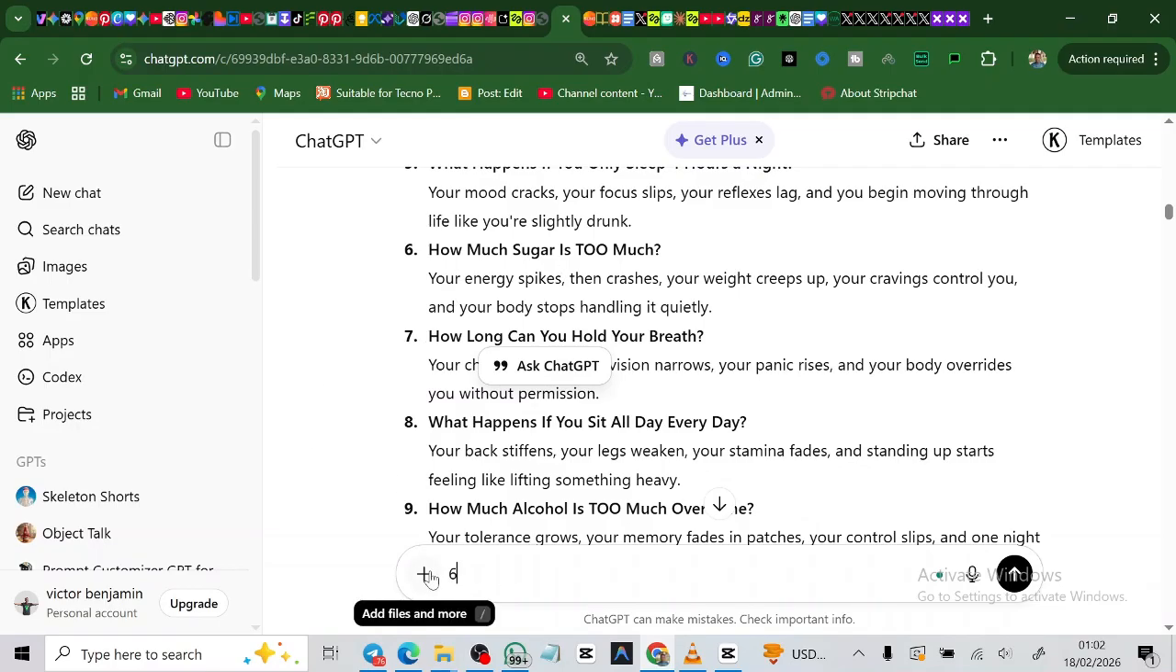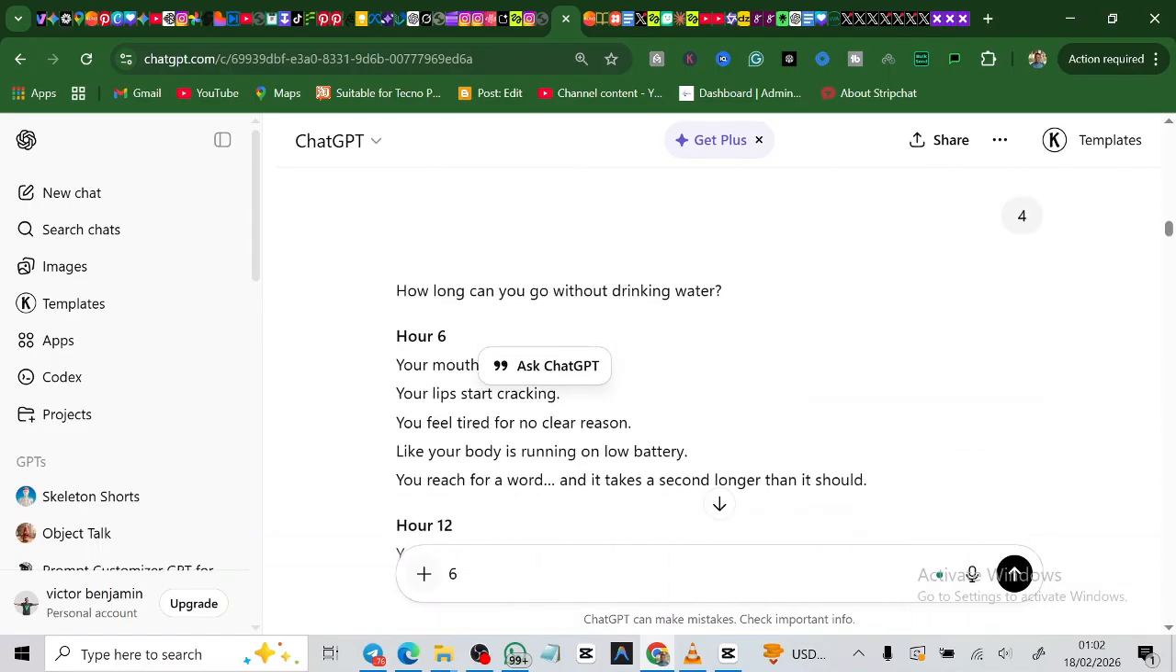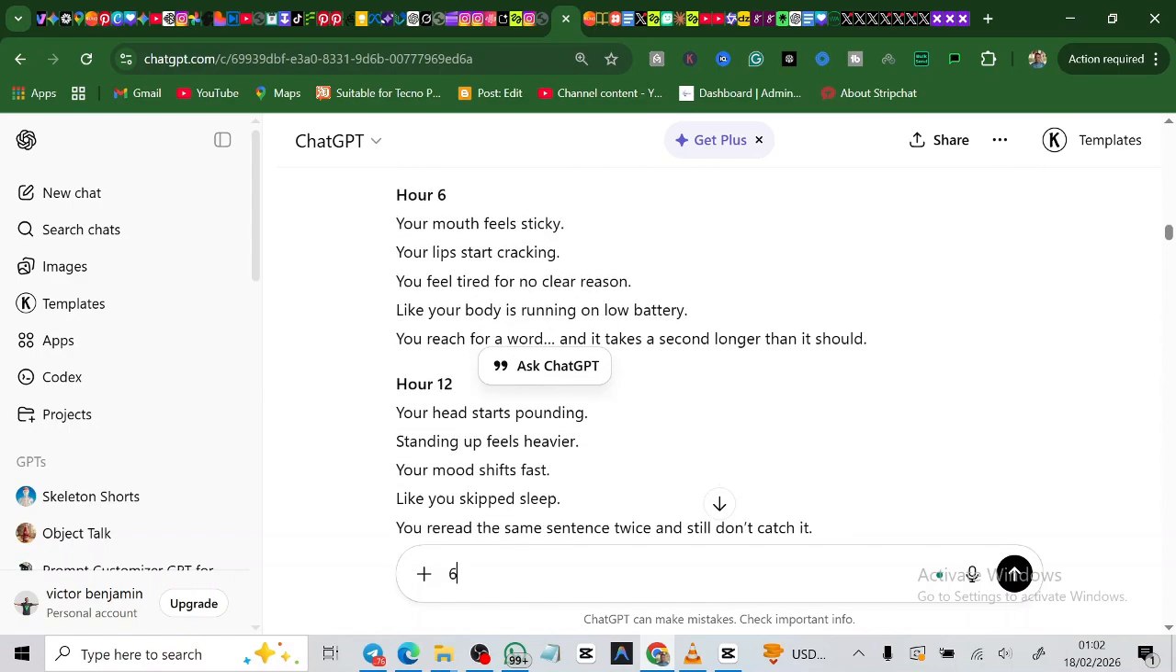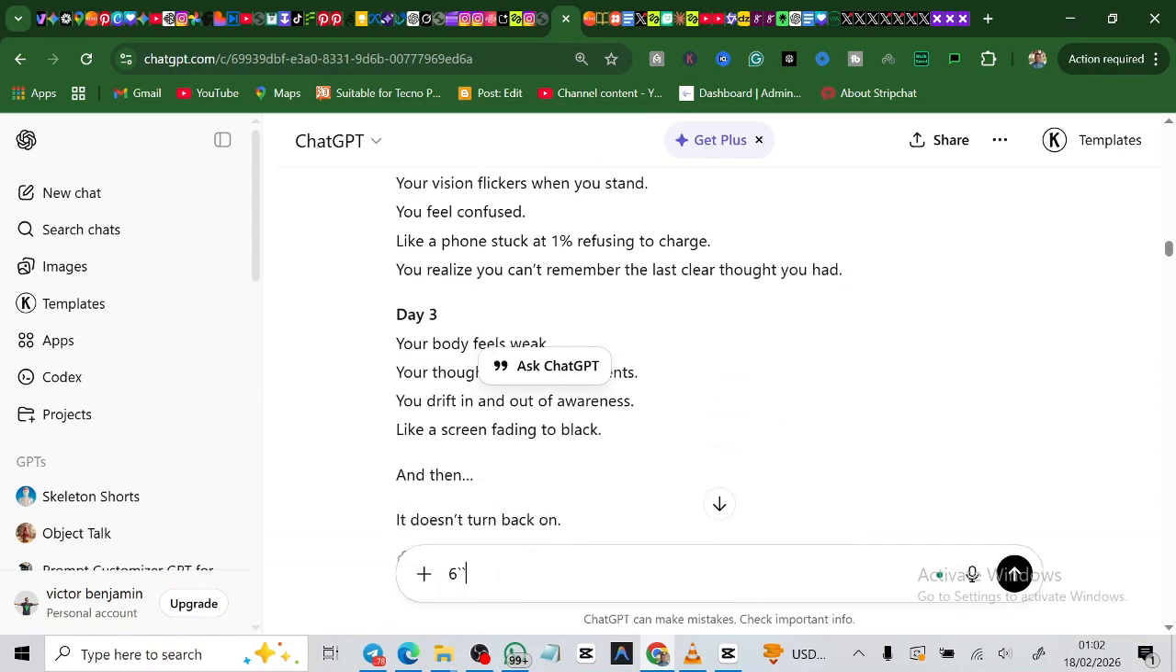You just tap on 6 and then press enter, and it's going to give you an example for 6. But for this one I actually typed how long can you go without drinking water, so it's not actually 6, but for yours, just choose whatever one you want. Just tap on it and press enter, and it's going to give you the script for that particular one you chose.